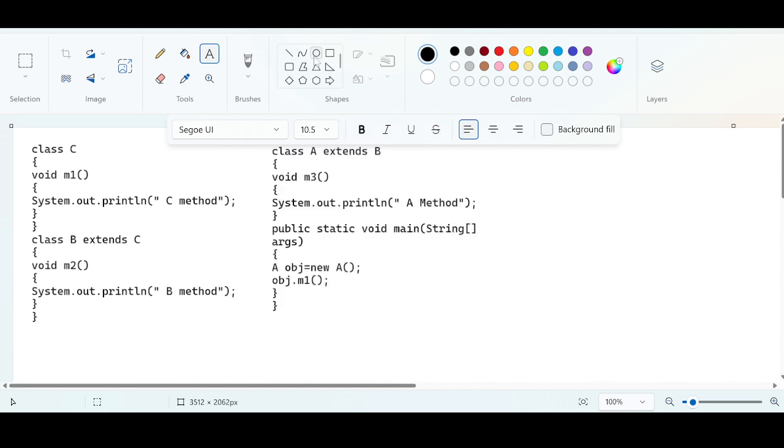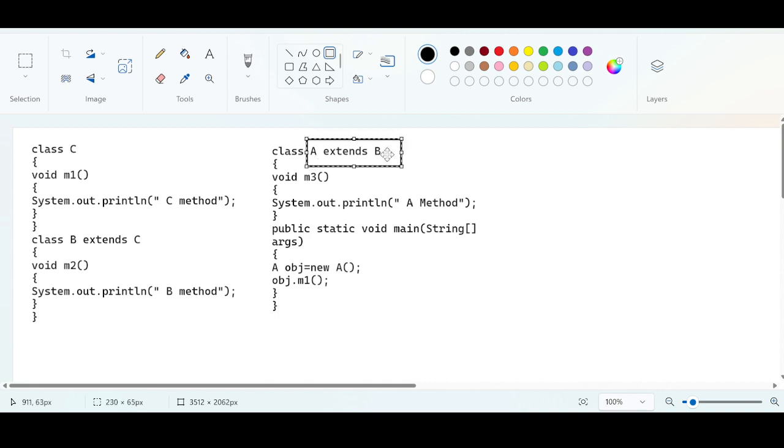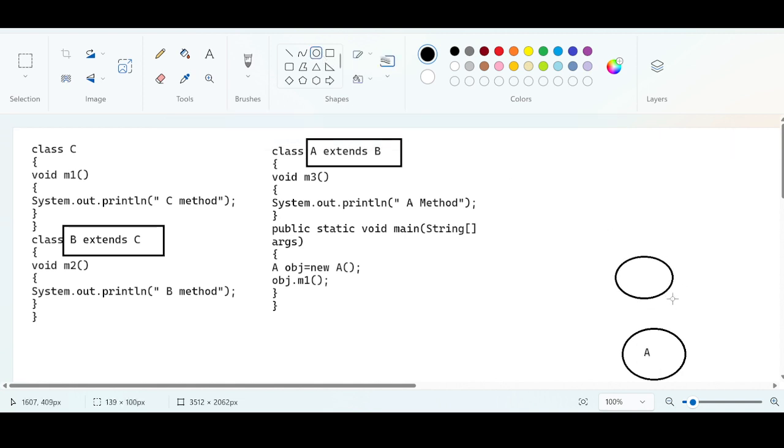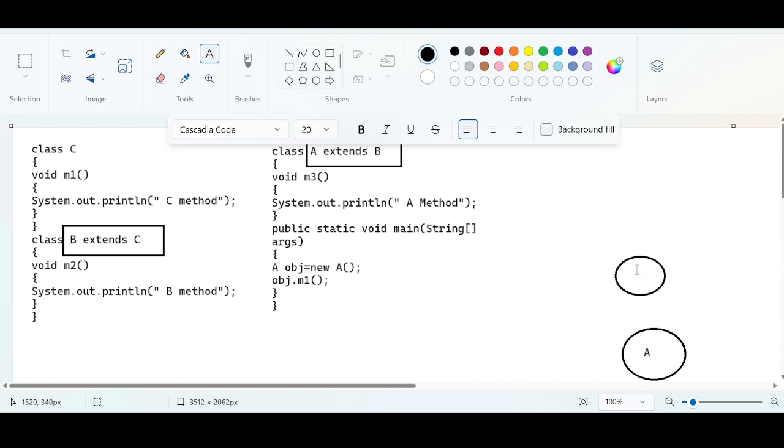Right now you see, there is a relationship. I have identified class A is extending to B. One relationship is there. Class B is extending to C. Another relationship is there. So let us create a diagram. We have class A, the main class. The main class is extending to another class, which is class B. And we have class B, but this class B is extending to class C.